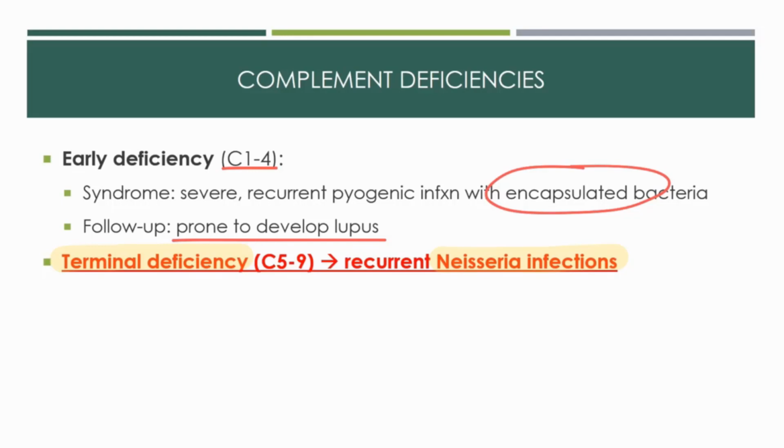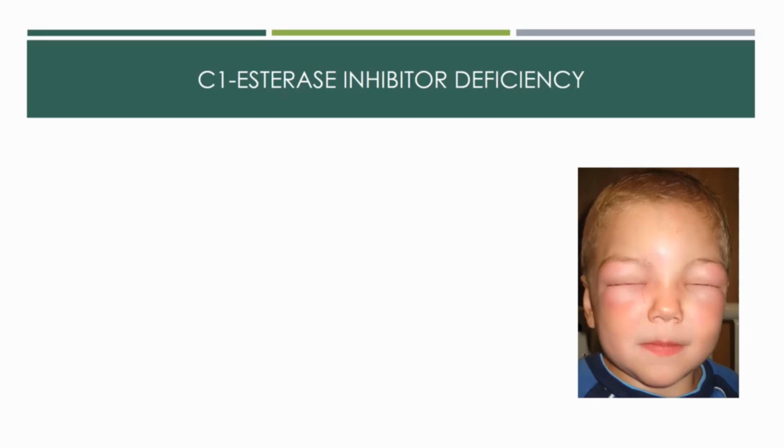So be on the lookout for meningitis, which in a passage will be a college student with a headache, neck stiffness, photophobia, and a petechial rash. Or another way they might test this is having it present as repeated gonococcal infections in someone who is not a sex worker. Someone can also have a complement inhibitor deficiency.